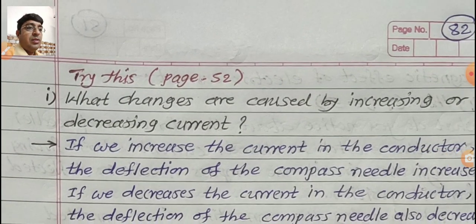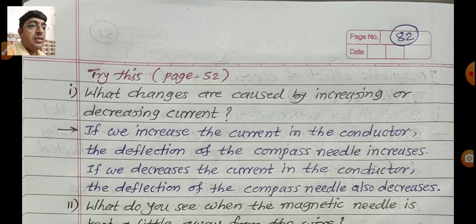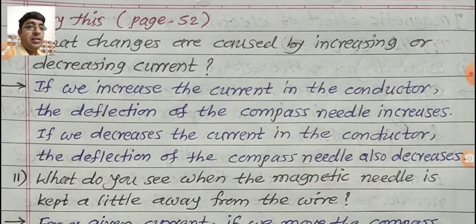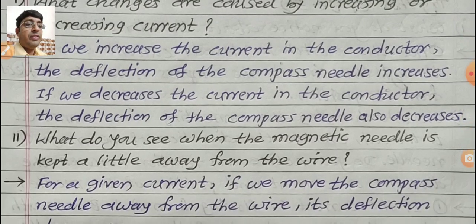So we are checking the answers of these three. Check now. These are the answers given. These are the questions given on page number 52 related to that activity. First question: what changes are caused by increasing or decreasing current? If we increase the current in the conductor, the deflection of the compass needle increases. If we decrease the current in the conductor, the deflection of the compass needle also decreases. Means there is a direct relation between current and deflection.